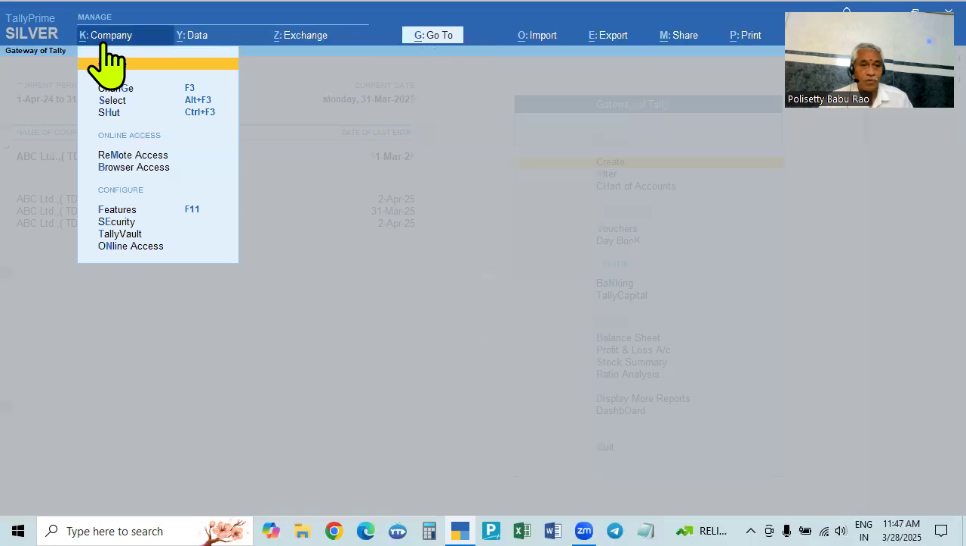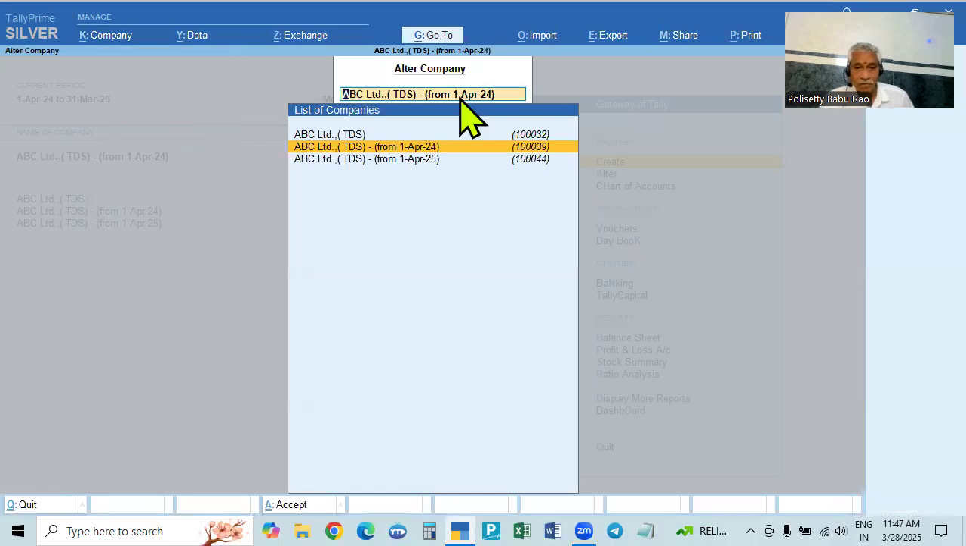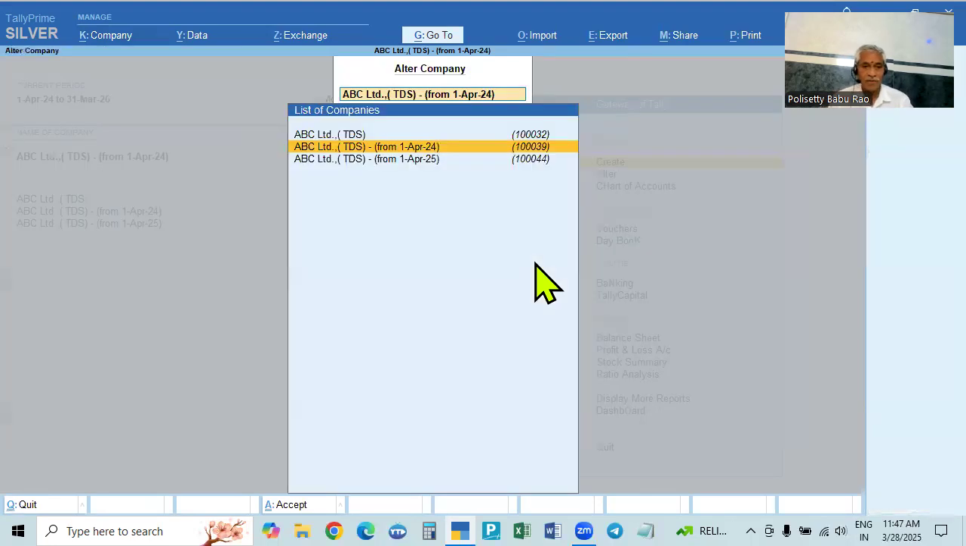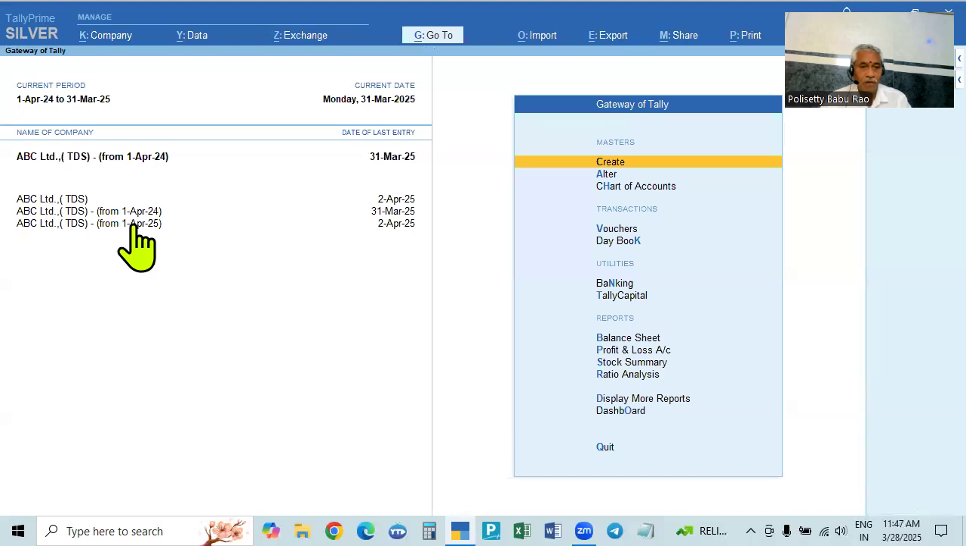How? Go to the Alter Company menu. Go to alter, select this one, 1st April 24, newly split. This will be deleted by clicking Alt D. Deleted means that it will go off. Then we will have only the new financial year and the existing old financial year.